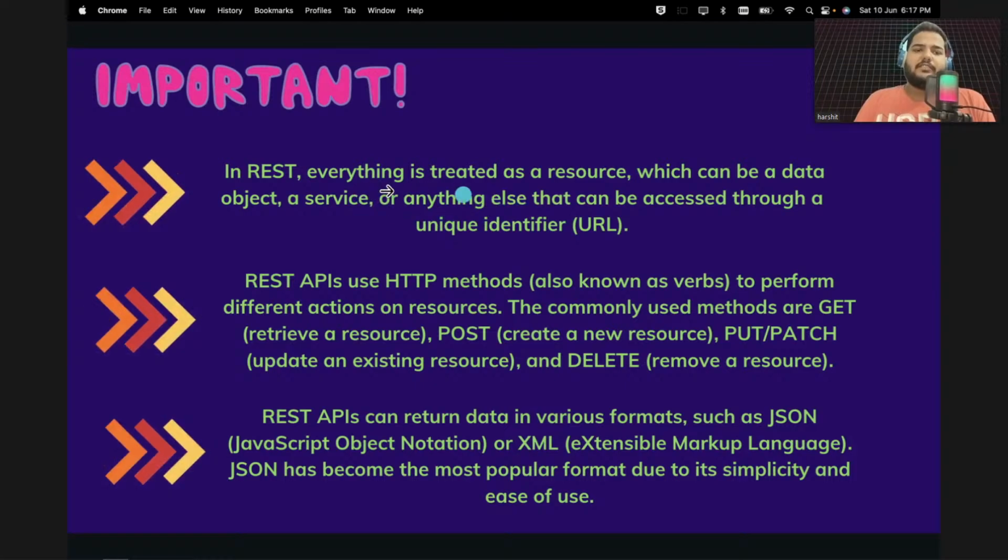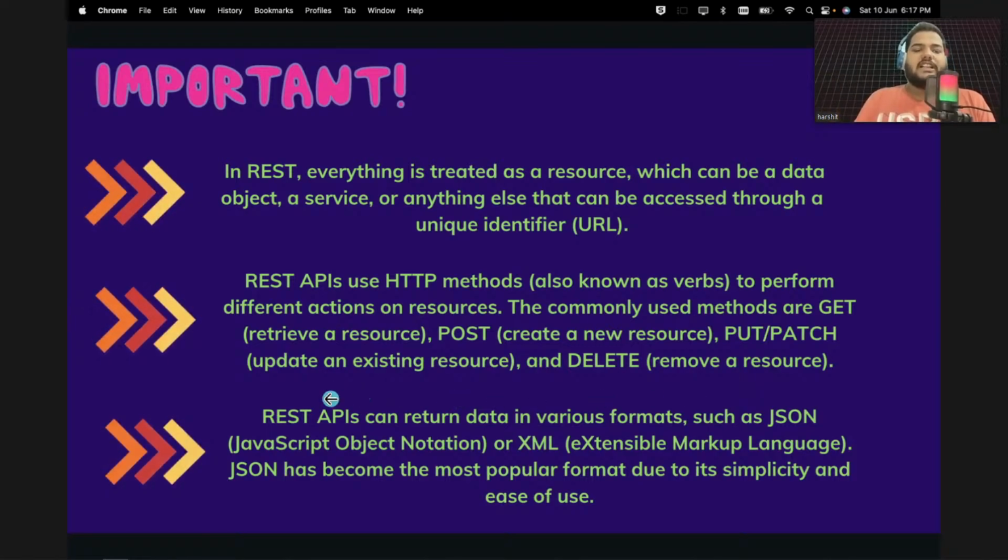The first point was resource. Everything will be treated as a resource. The second thing is the HTTP method. So here you can read, retrieve a resource, create a new resource, update an existing resource, remove a resource. So everything is a resource here.